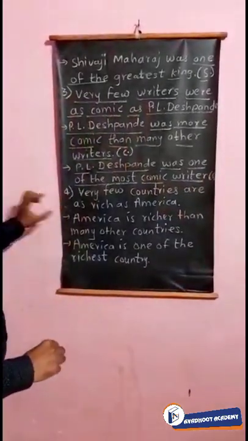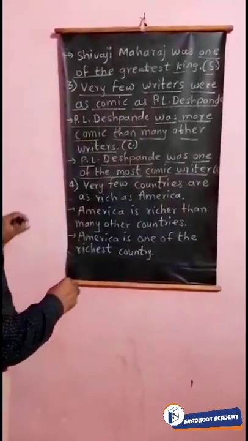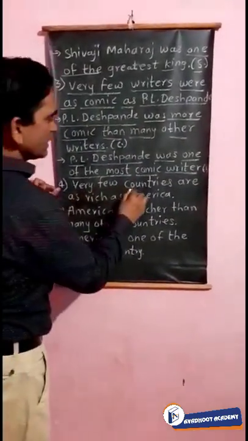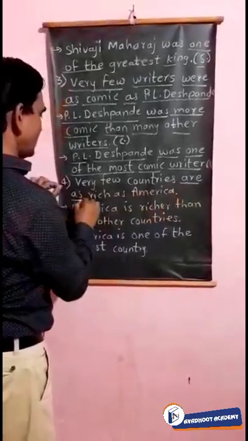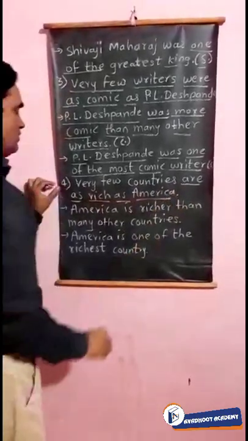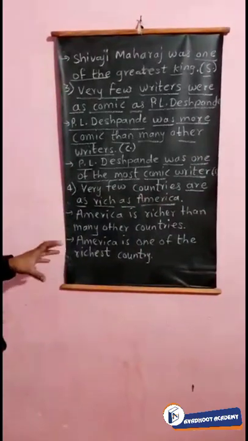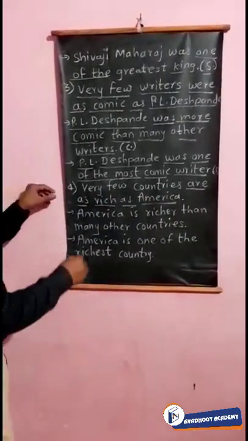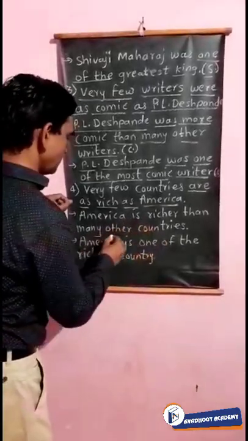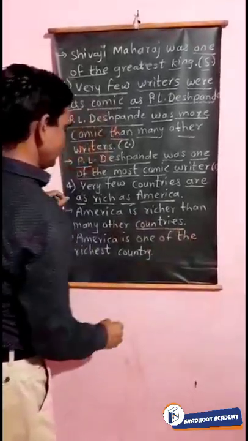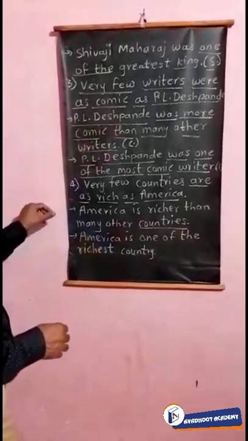Now see the last sentence of very few. So, very few countries are as rich as America. Means that America is rich, but not only is it a rich country, other countries are also. So America is richer than many other countries.